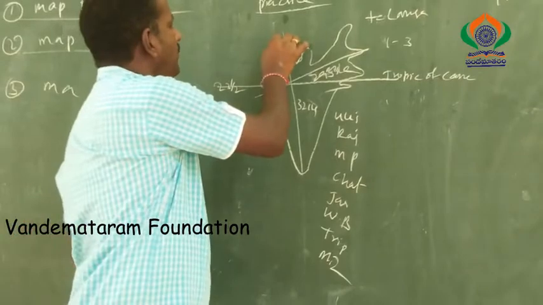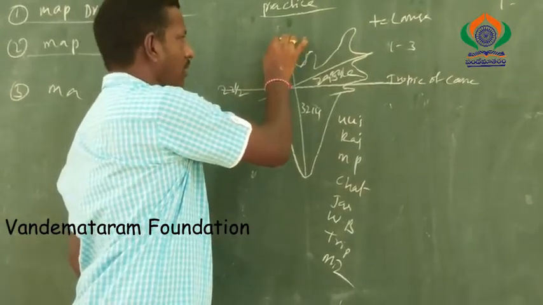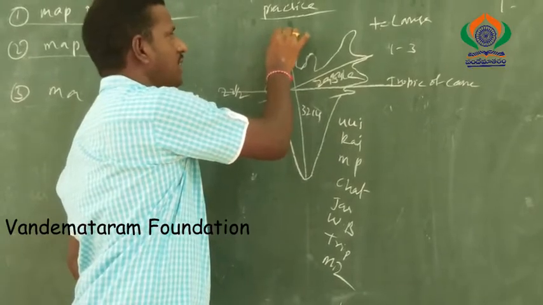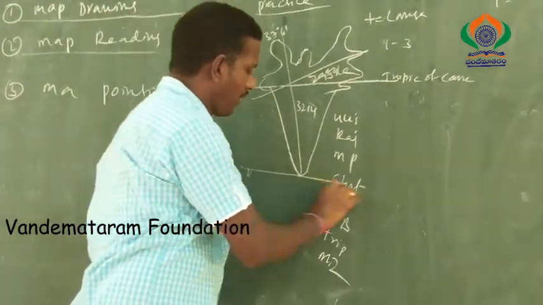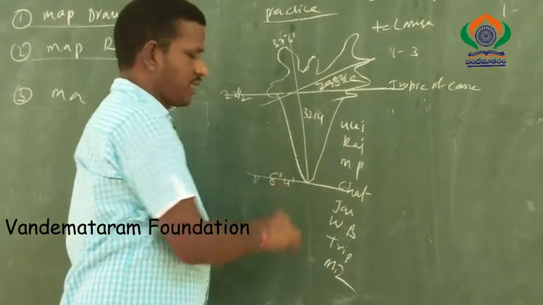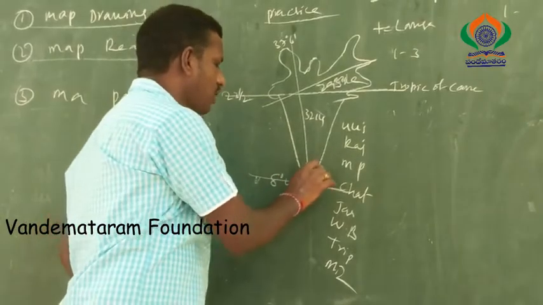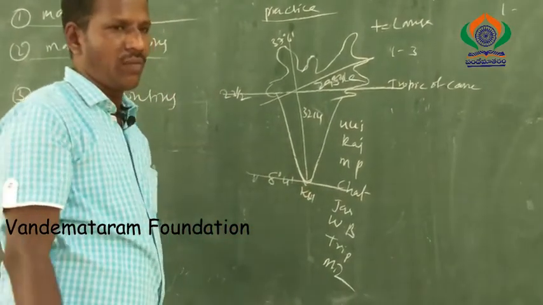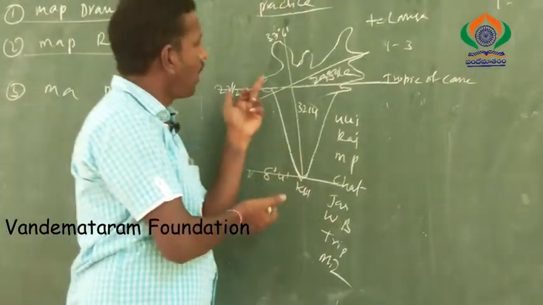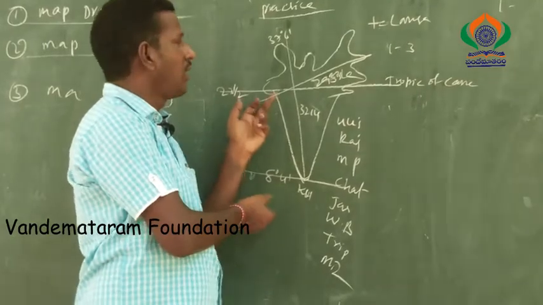Okay, next, which is the north tip point of India? For example, in degrees, 37 degrees 6 minutes. Which is the south tip point of India? 8 degrees 4 minutes. It is clear? And the southern tip point of the India mainland is Kanyakumari. How is it possible? You should observe the lesson and the map thoroughly.